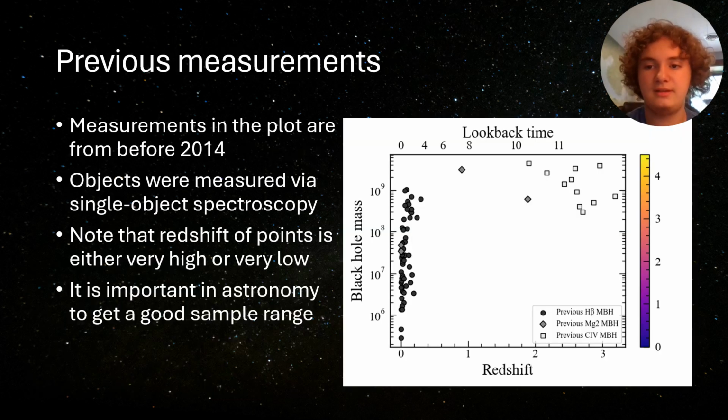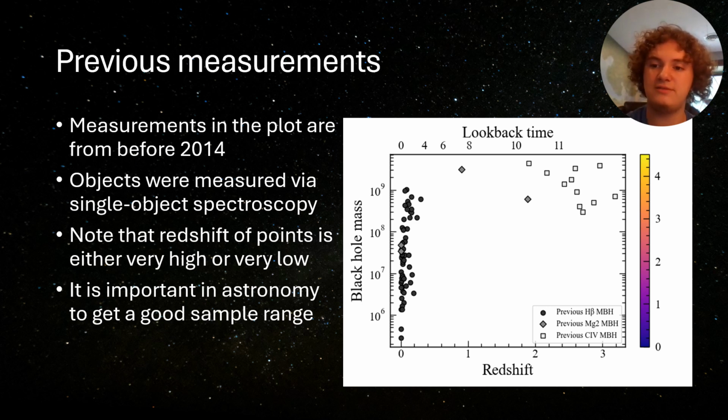Here is a plot of black hole masses from previous reverberation mapping projects, mostly before 2014. These observations came from various telescopes across the world, such as Yunnan Observatory in China, the South African Large Telescope, and the Australian Dark Energy Survey. A major difference between these projects and SDSS-RM is that they could only perform single-object spectroscopy, which means they could only analyze one object at once.